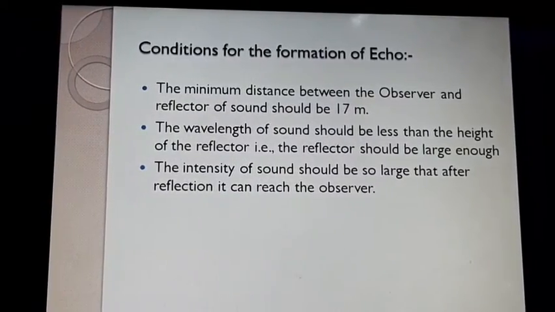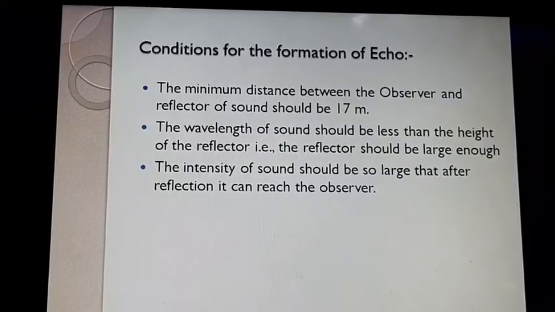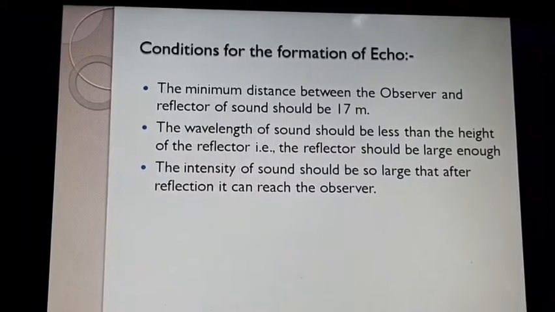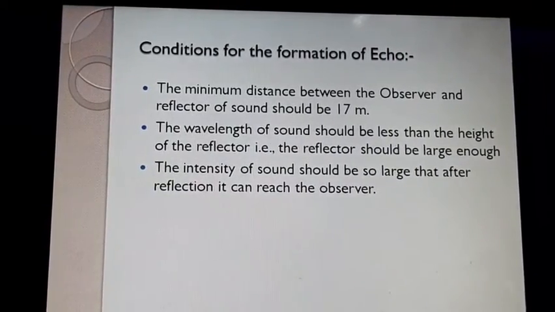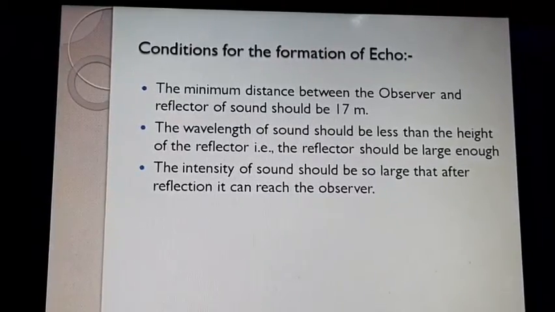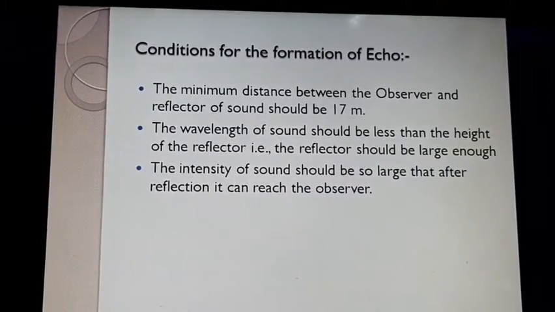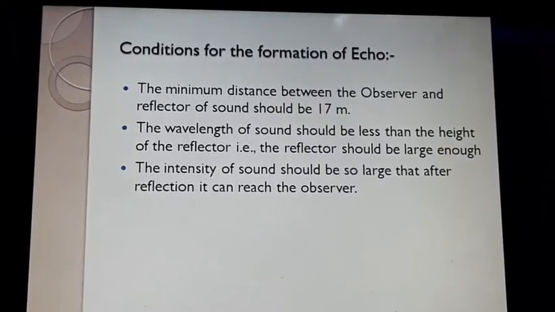It means the sound should be produced by the observer loudly enough so that it strikes the reflector and comes back so that the observer can hear the echo. So remember these three conditions for the echo.